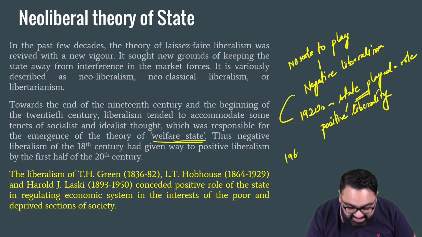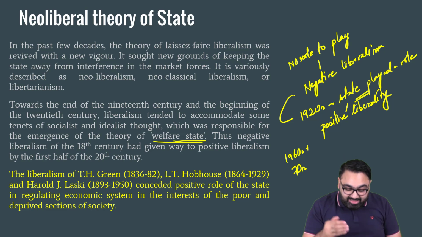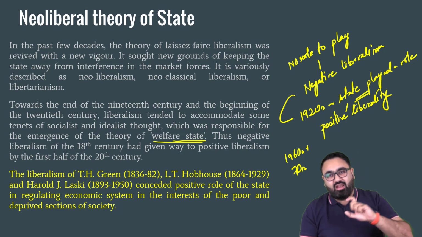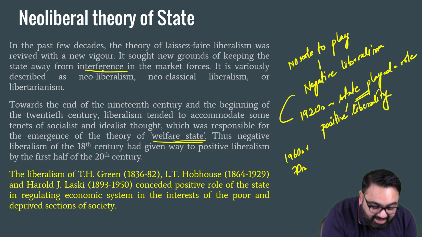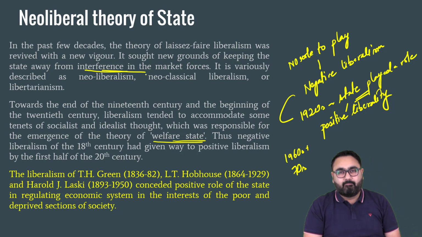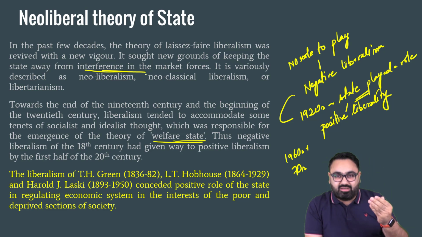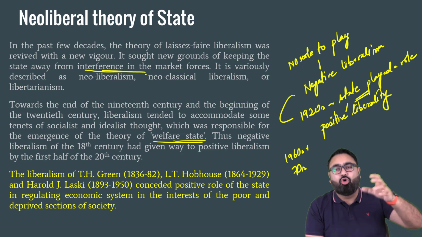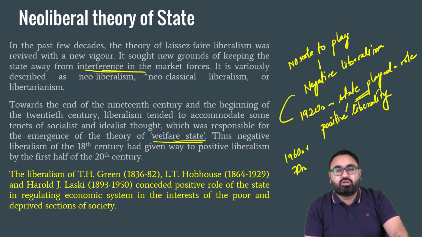By the time the 1960s and 70s arrived, there was a new thought. The thought was that the government is interfering too much. The government, from becoming a welfare state, is now becoming an interfering authority. The entire idea of liberalism was to ensure that the state remains away from affairs of the society. But between the 1920s and 1960s, there was a very active role played by the state. The idea was to ensure welfare of the people who might be impacted negatively by capitalism.